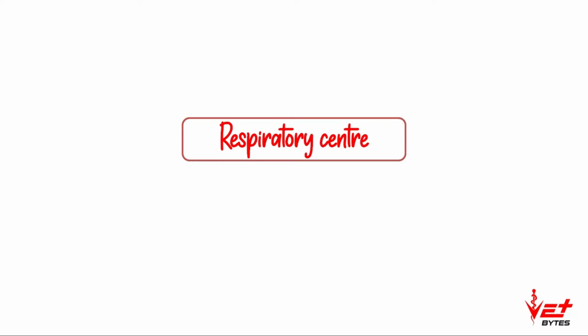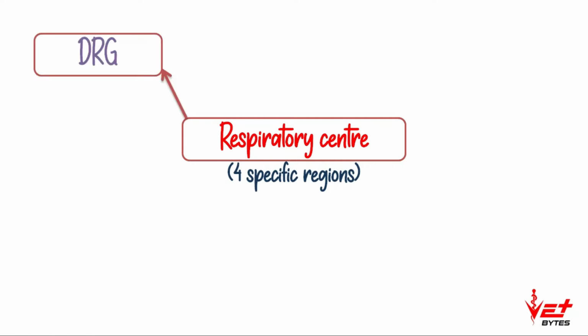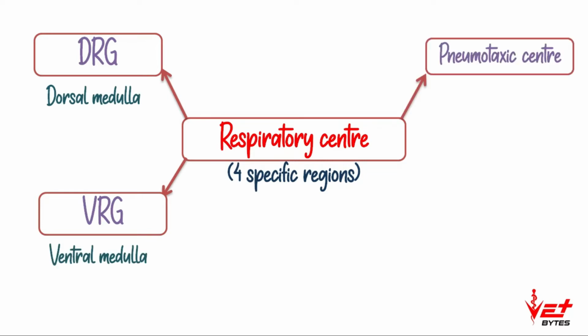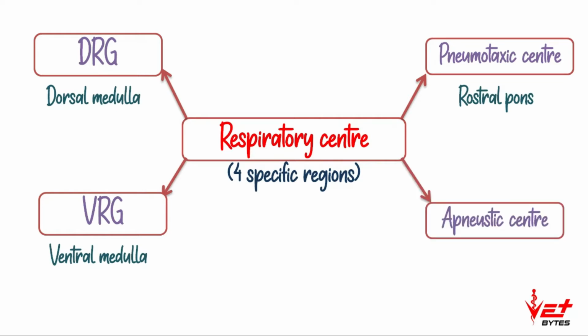The respiratory center is made up of 4 specific regions with specific functions. The first one is DRG or dorsal respiratory group in the dorsal medulla. Next one is VRG or ventral respiratory group in ventral medulla. And the third one is pneumotaxic center in the rostral pons, and fourth one is apneustic center in caudal pons. These 4 regions comprise the respiratory center. The respiratory center is present in pons and medulla.